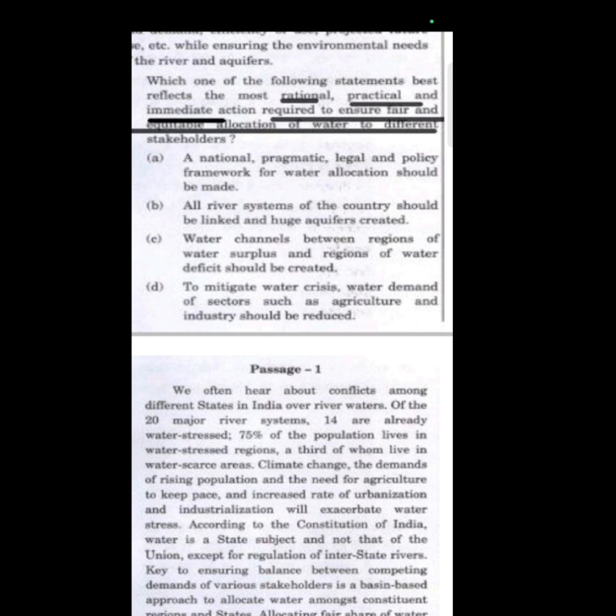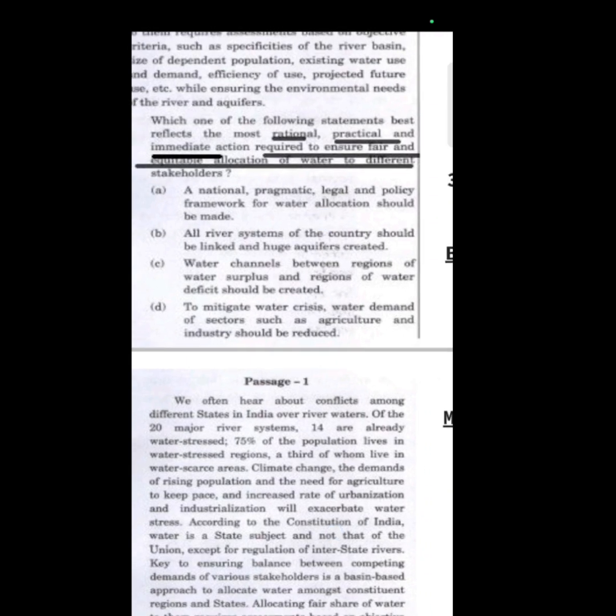Even if it's water, or electricity. We can talk about the effective utilization of water. We can talk about augmentation, the recycling thing, but we cannot talk about reducing the water demand of these sectors, right? So this is obviously unreasonable. It cannot be justified. No administrator in India can take a policy decision which reduces the water demand of a sector in order to ensure fair and equitable allocation of water to different stakeholders. This is not fair and equitable, right? So we have eliminated B and D just by looking at the options only.